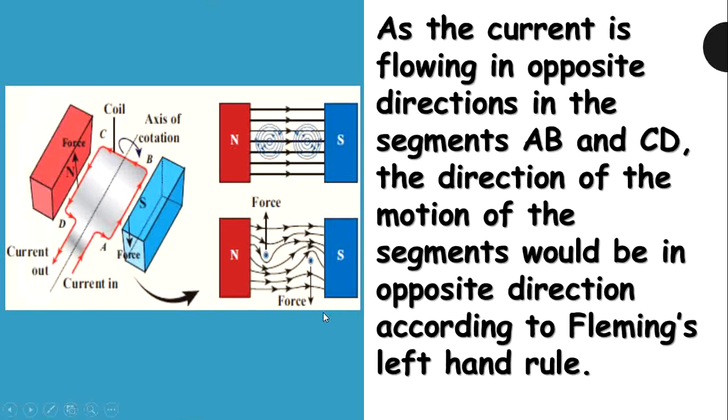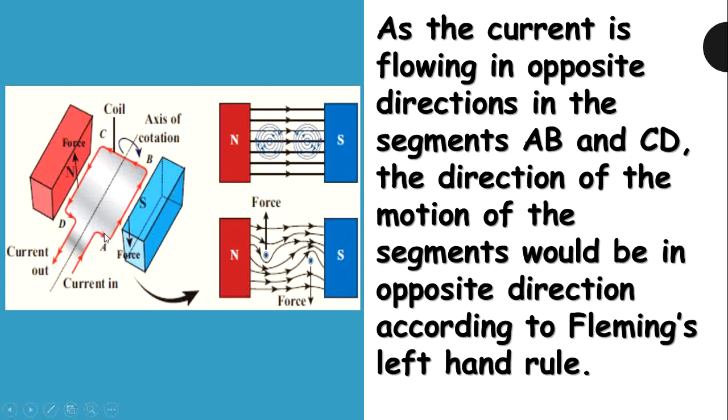Now let us see how a coil experiences a turning effect when placed inside a permanent magnetic field. So in this figure, a coil is placed inside two poles of a magnet, north and south pole. In between this north and south pole, we have to keep a coil. The coil is a rectangular coil.